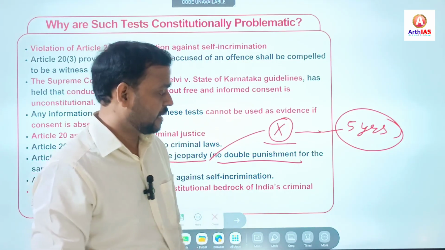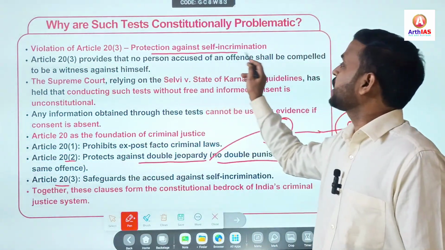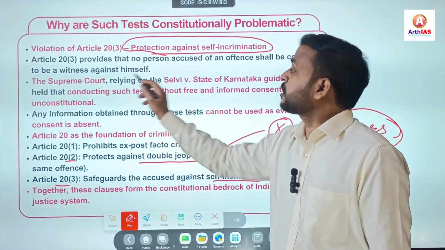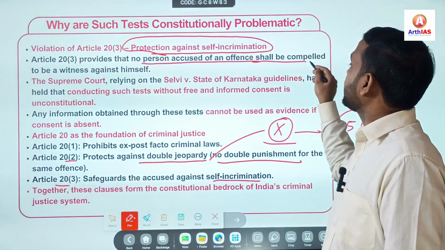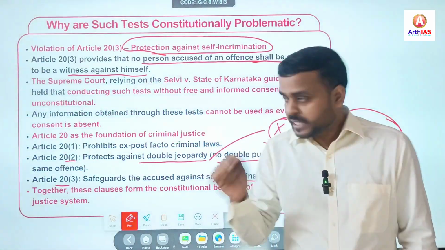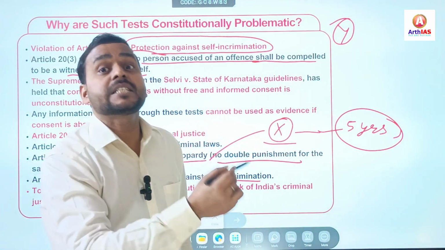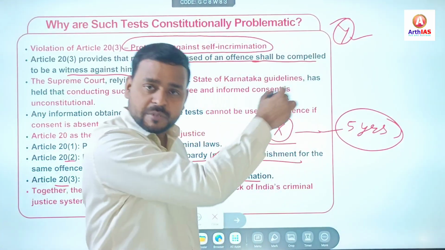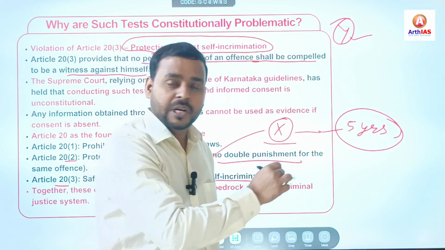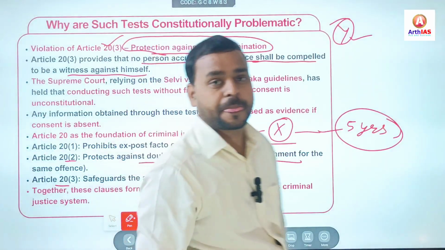Next, clause 3, which we have already discussed. What is it? It safeguards protection against self-incrimination. It simply means that no person accused of an offense shall be compelled to be a witness against himself or herself. For example, if a person Y has committed a crime, the police or investigating agencies cannot force Y to accept that crime, or to sign a statement that you have committed the crime. If it is done, then it is a violation of Article 20 Clause 3.